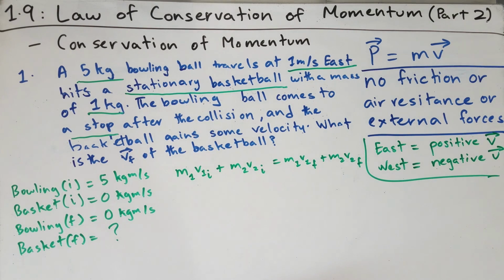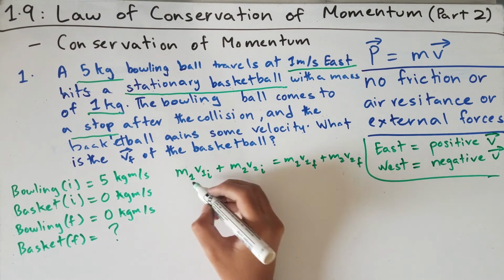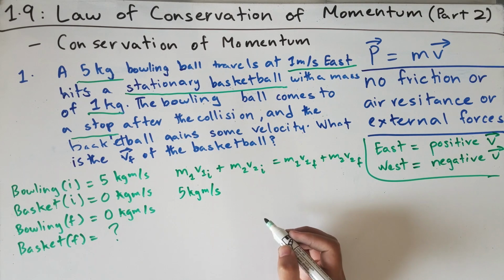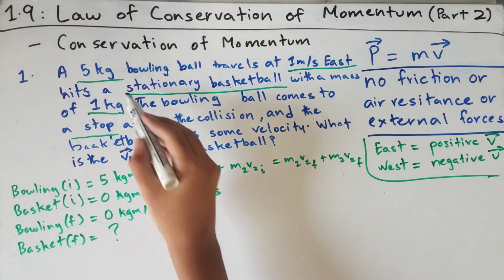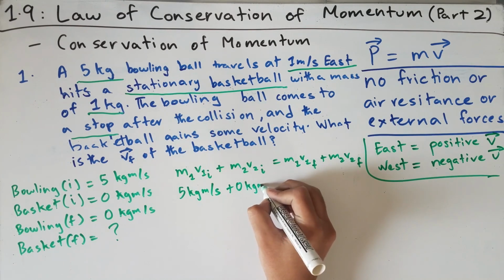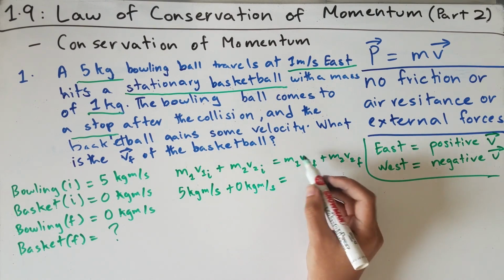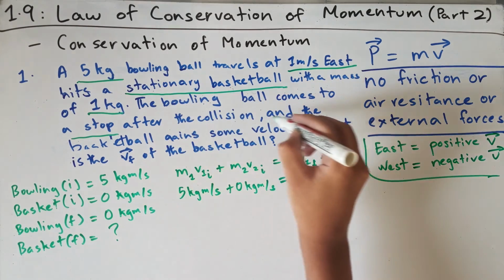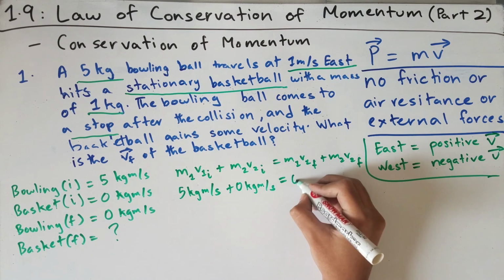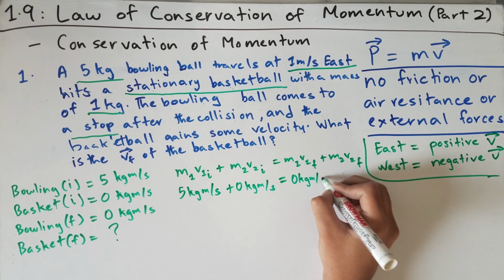So we know that the bowling ball had a momentum of 5 kilograms meters per second, and the basketball had a momentum of 0 kilograms meters per second, as the basketball was stationary. So we can put 0 kilograms meters per second equals the momentum of the bowling ball in its final state. We know that after the collision, the bowling ball came to a stop, so it has a momentum of 0 kilograms meters per second.